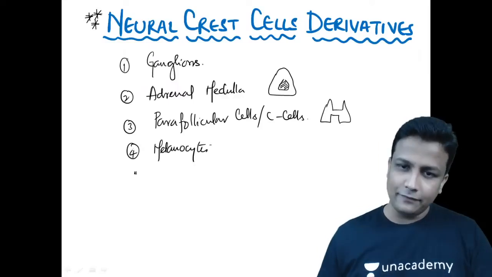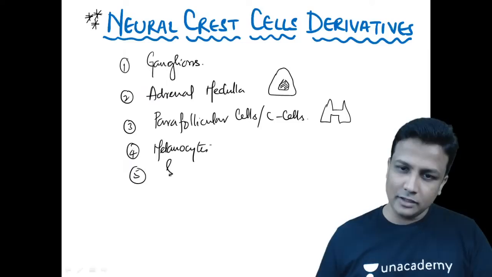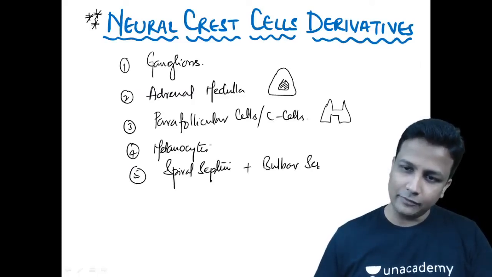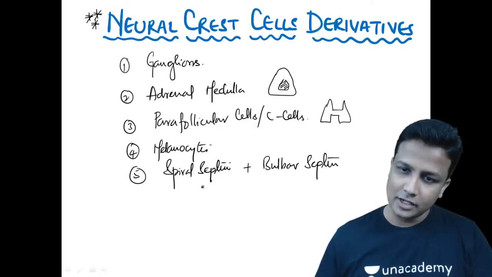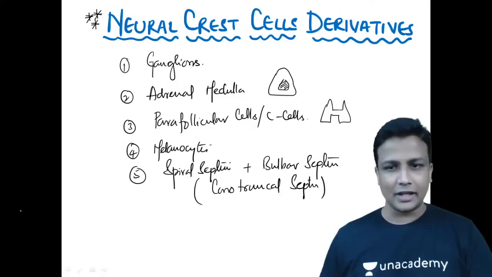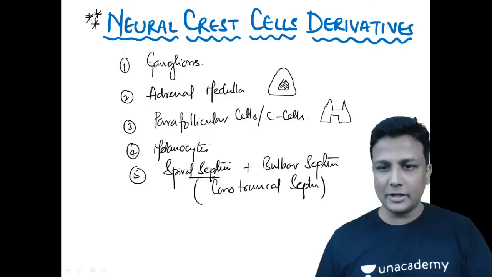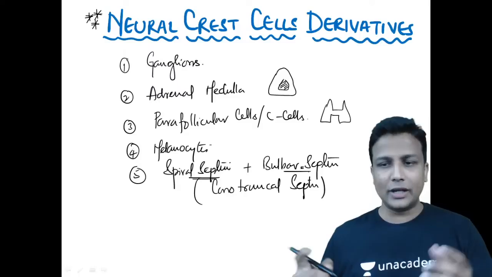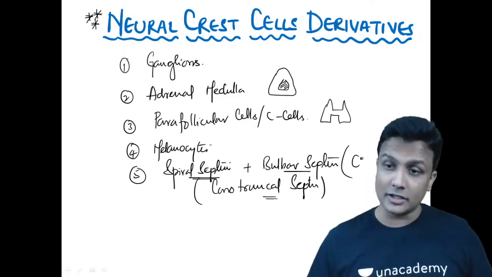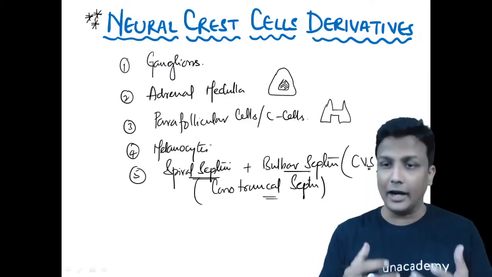And number five, my dear friends, remember in the CVS embryology there is a spiral septum that is formed in the truncus arteriosus. Another one is the bulbar septum, formed in the interventricular septum, guys. These two together are called the conotruncal septum. So the spiral septum and the bulbar septum together are known as the conotruncal septum, and this comes under your CVS embryology, the development of the heart.